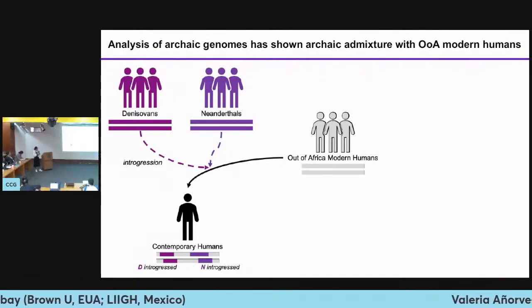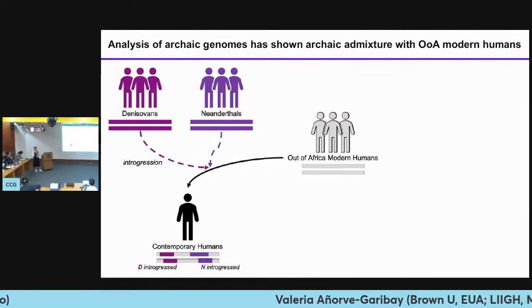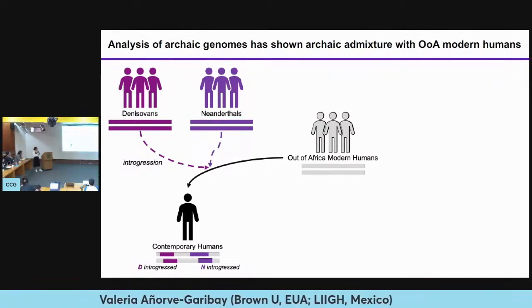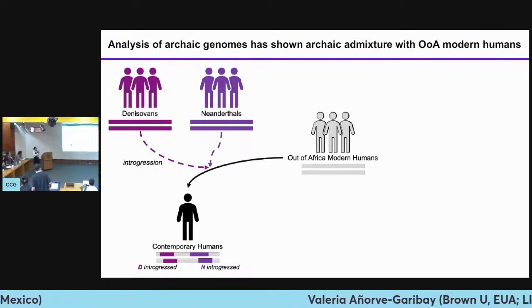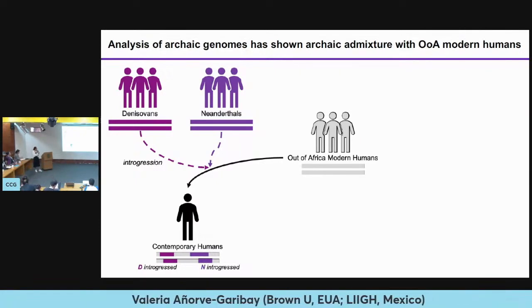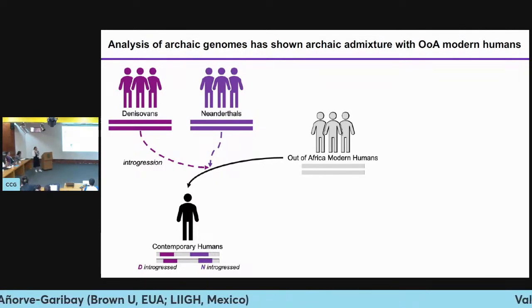So starting with the introduction, the analysis of Neanderthal and Denisovan genomes has revealed a complex admixture landscape between modern humans and archaic humans. Here I have an oversimplified schema to show how out-of-Africa modern humans interbred with archaic populations, so that it's been estimated that contemporary populations have inherited about 2% of Neanderthal ancestry, or populations in Oceania have inherited about 5% of Denisovan ancestry.